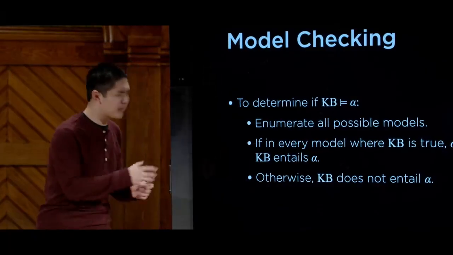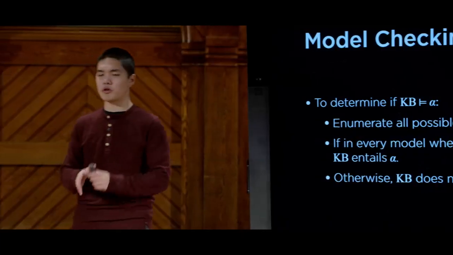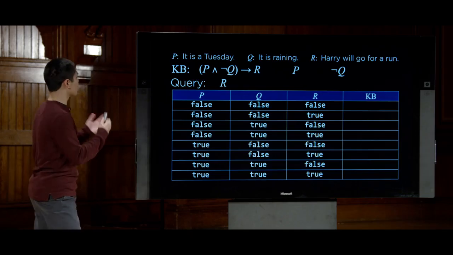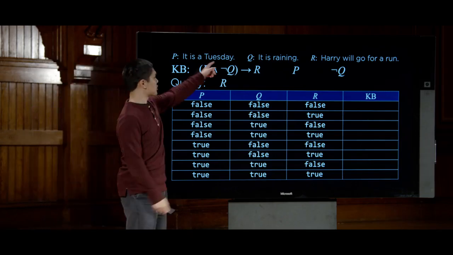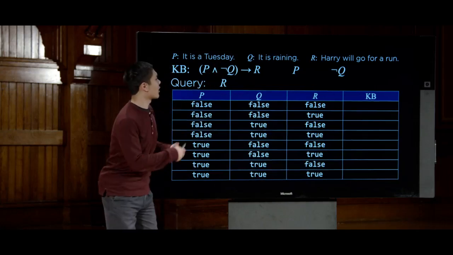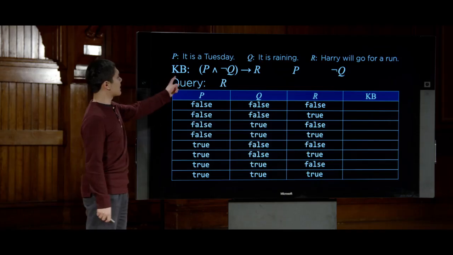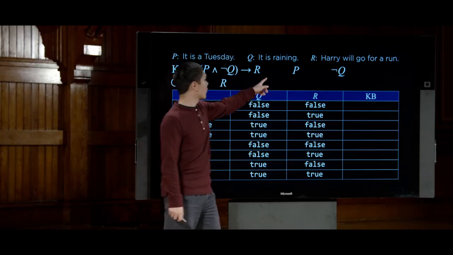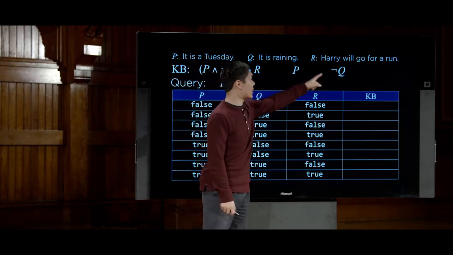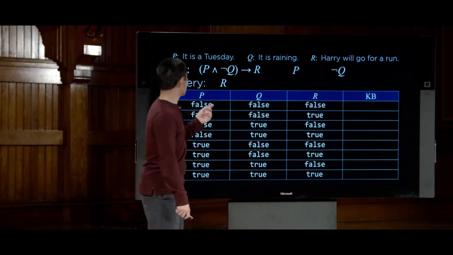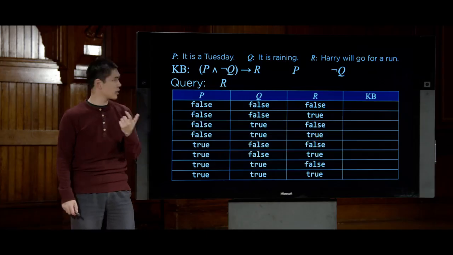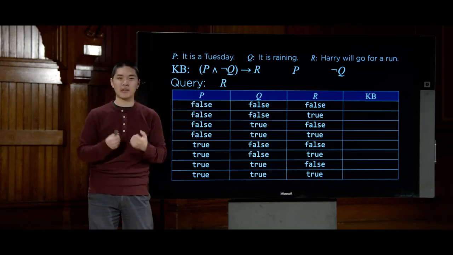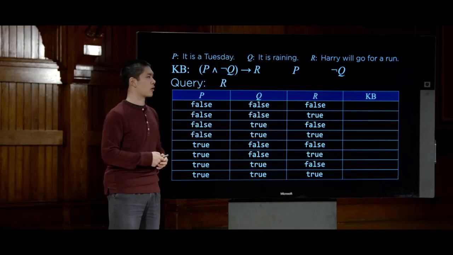All right, so this is a little bit abstract, but let's take a look at an example to try and put real propositional symbols to this idea. So again, we'll work with the same example. P is it is a Tuesday. Q is it is raining. R is Harry will go for a run. Our knowledge base contains these pieces of information: P and not Q implies R. We also know P, it is a Tuesday, and not Q, it is not raining. And our query, our alpha in this case, the thing we want to ask, is R. We want to know, is it guaranteed, is it entailed that Harry will go for a run?